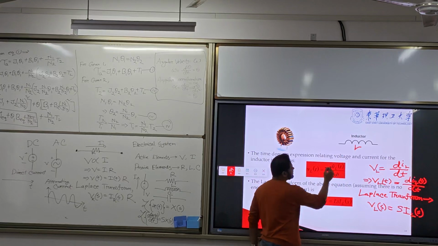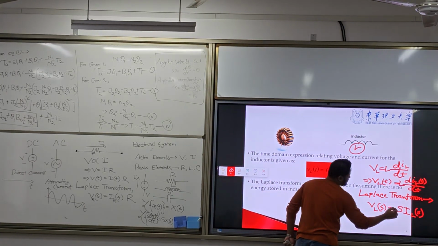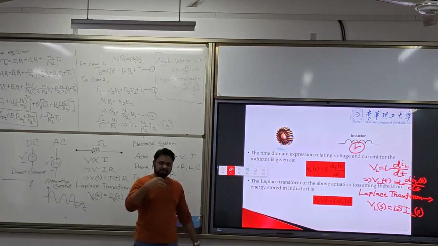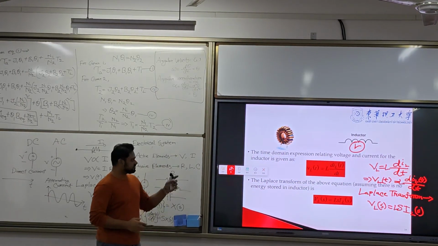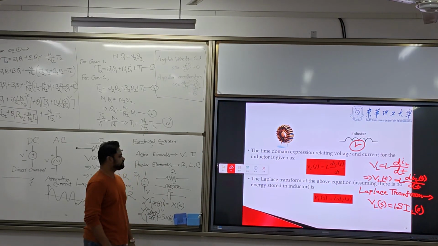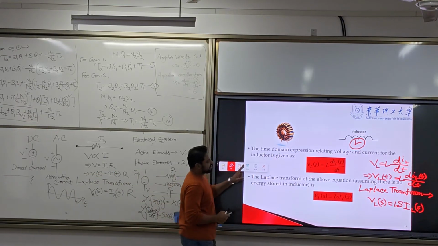So here there is an inductor L, so the inductance L will be multiplied. And for the capacitor, it is divided, 1 by C. And the inductance should be multiplied, L by D. That is the equation for the inductor.